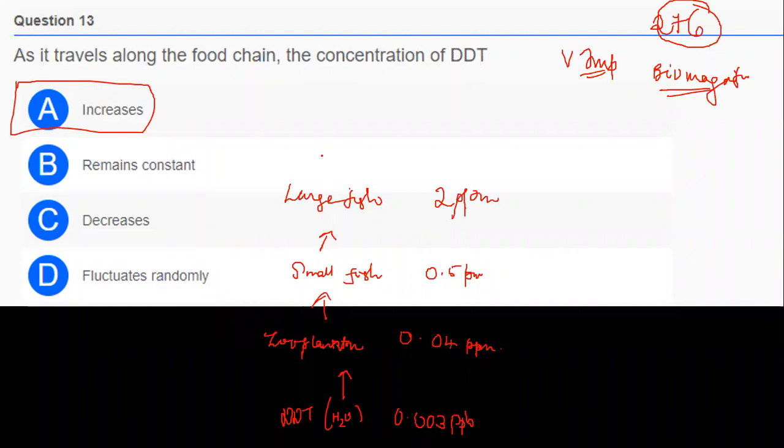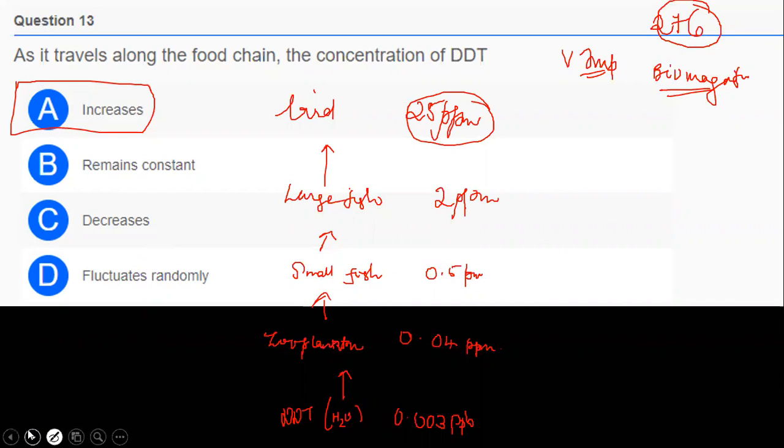And now it will have a tremendous increase when it is eaten by a fish-eating bird, exactly 25 ppm. As it travels along the food chain, the concentration of DDT keeps on increasing.